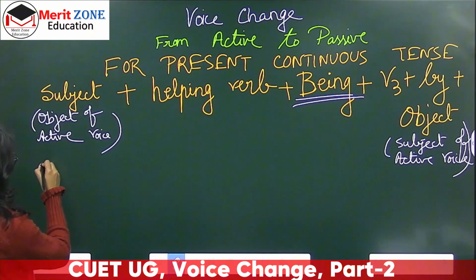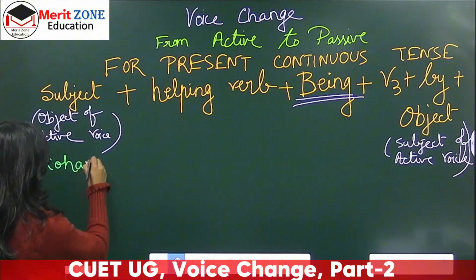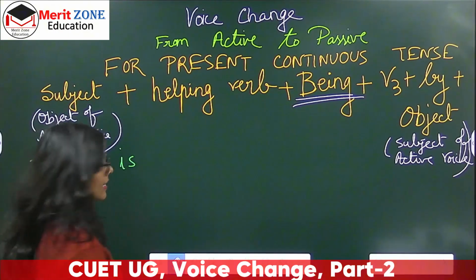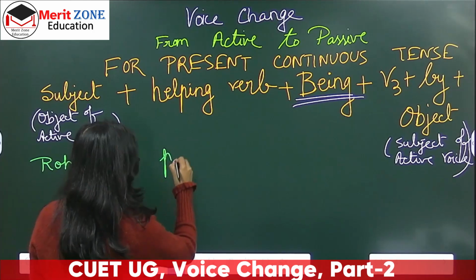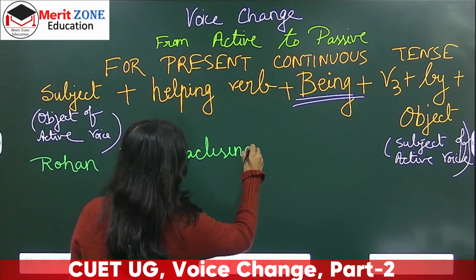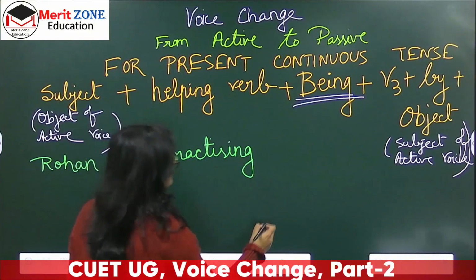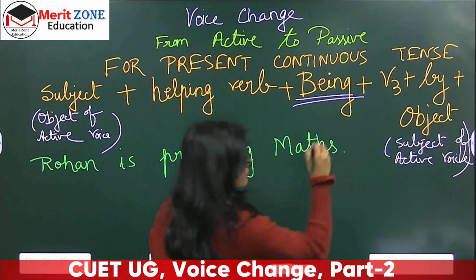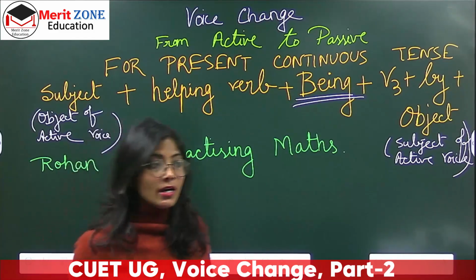Rohan is practicing maths. So here this is the active voice.